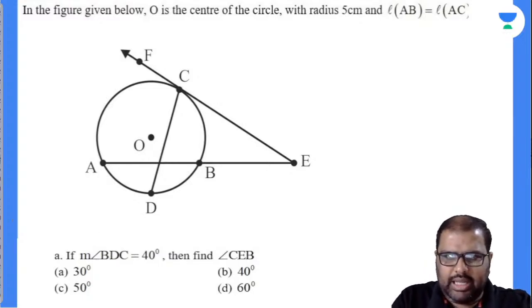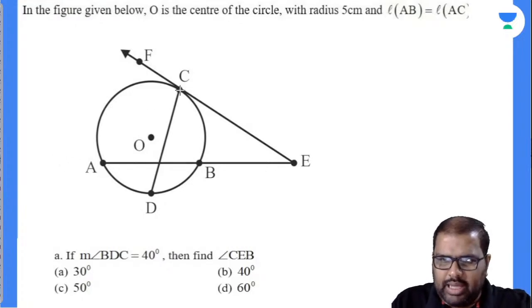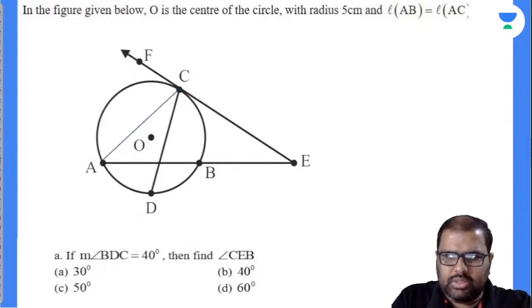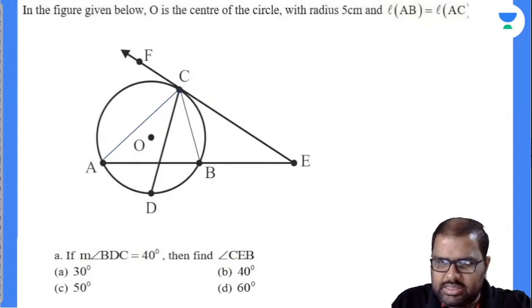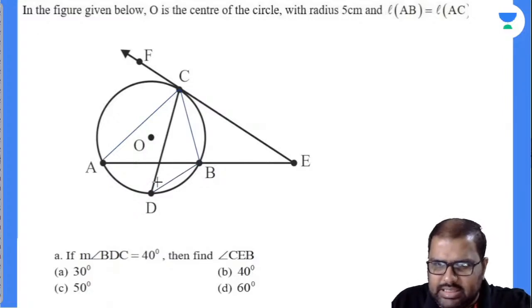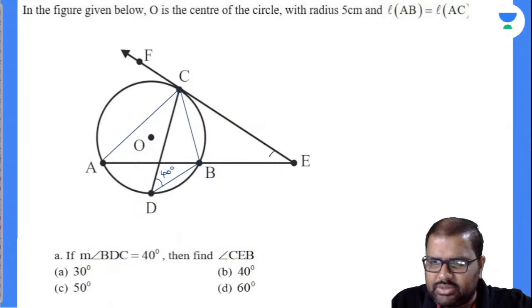Let's draw the line segments first of all. Sides AB and AC are same, so these are equal sides. Again, angle BDC is given as 40 degrees. Now what is the question asked? Angle CEB. Yes, this is the question asked.